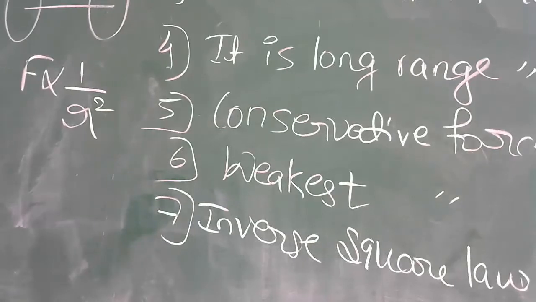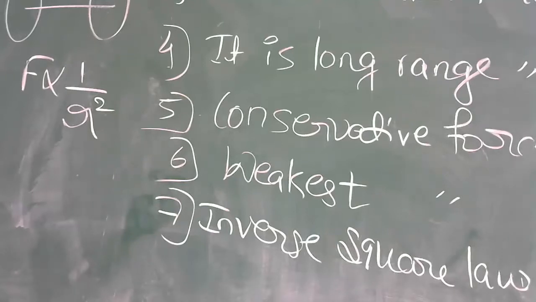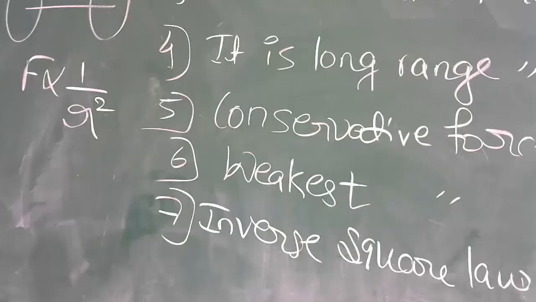Then third property is written on the board. It is a central force. The force acts along the center of the body. That is, it is a central force. Fourth one, it is a long range force. Gravitational force is a long range force. Then it is a conservative force. You know what you mean by all the definitions now.